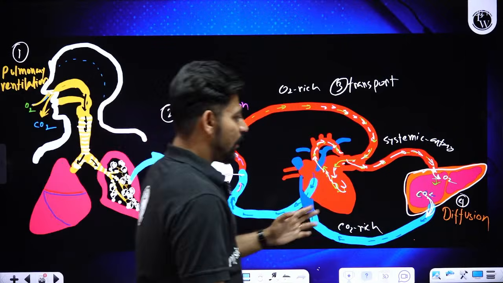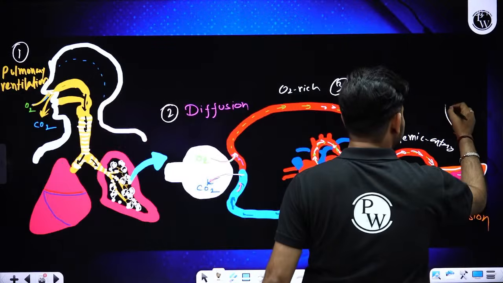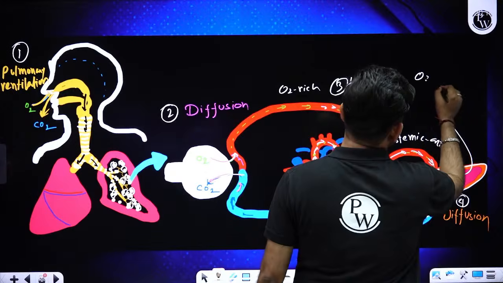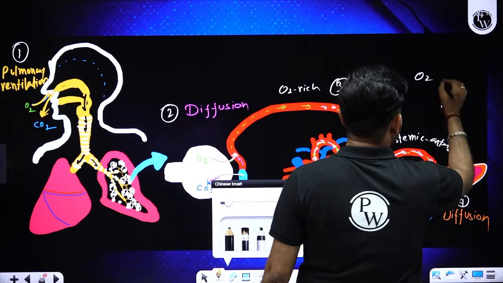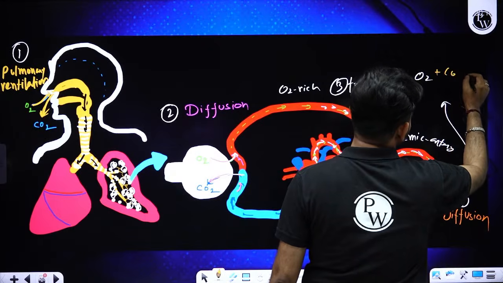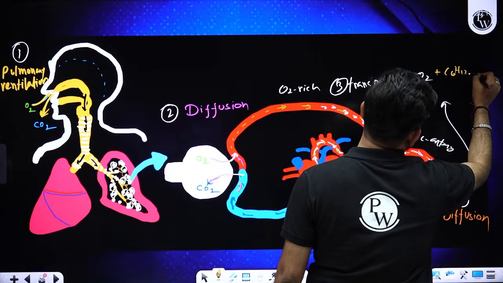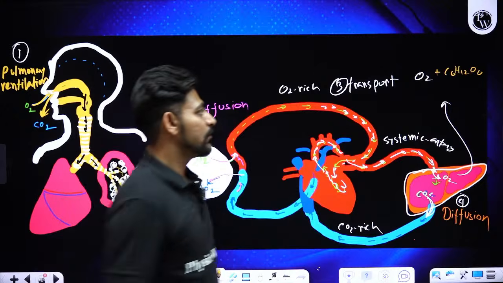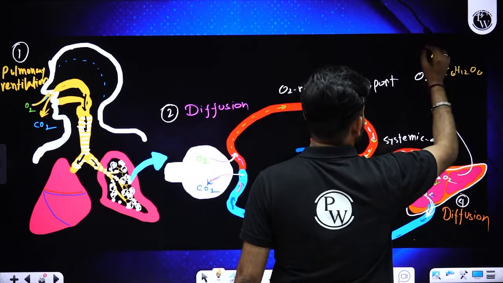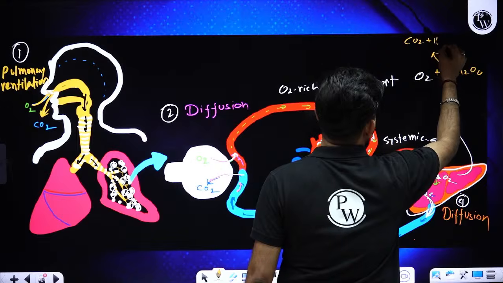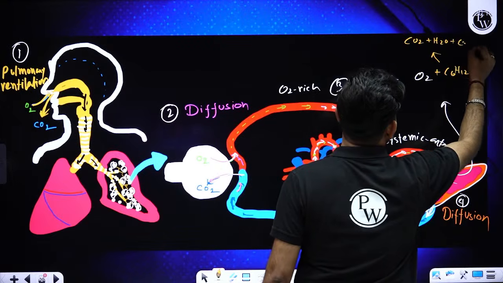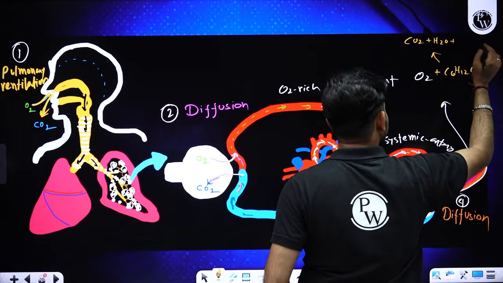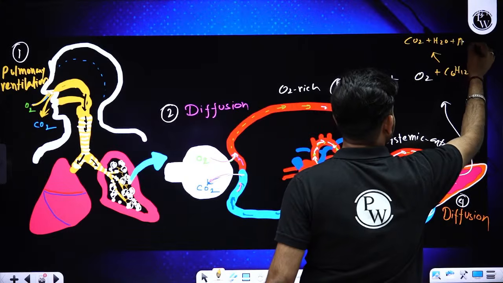Now upon going inside the cell, what will be the duty of oxygen? Oxygen will be breaking down the glucose and other food materials to produce energy by the catabolic process called intracellular respiration.